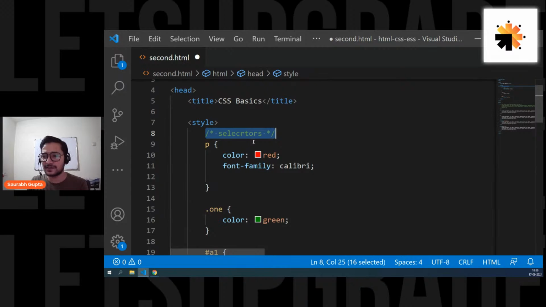Now we learned something about selectors, and we know three selectors now. And again, here's a spelling mistake: selectors. Yep. So now we know three things: the tag name selector, the class name selector, and the ID selector. Is that clear, everyone? Guys, please tell me, I want everyone to answer. Are we clear? Can we move ahead now?